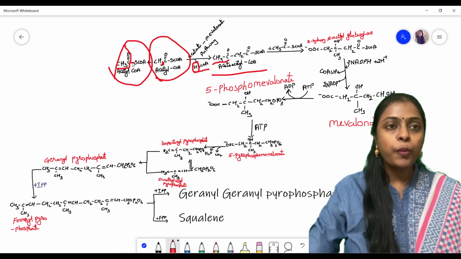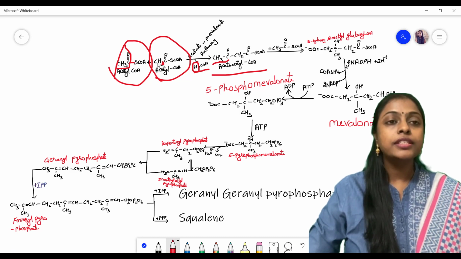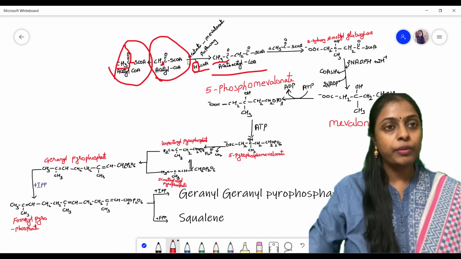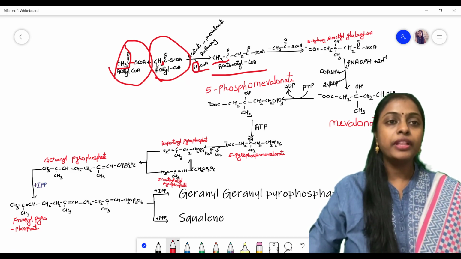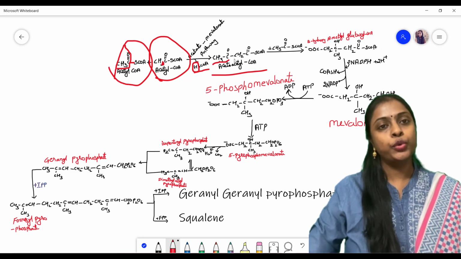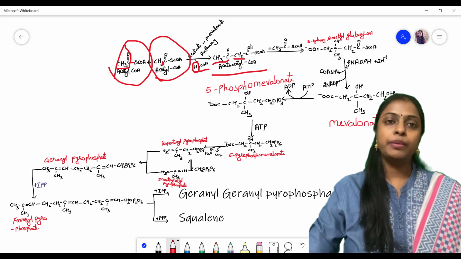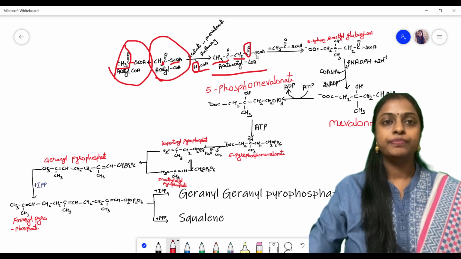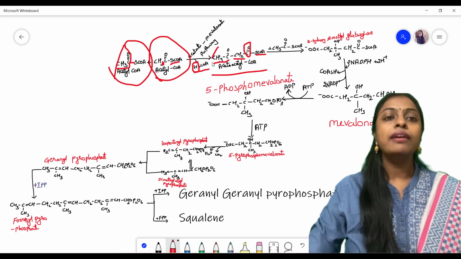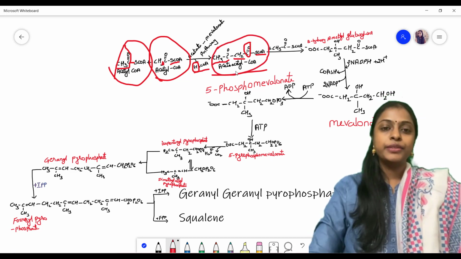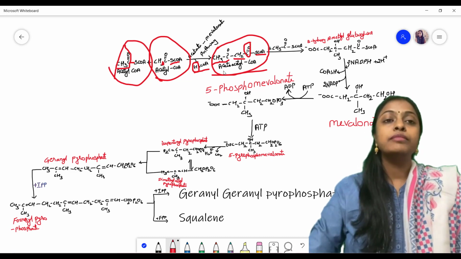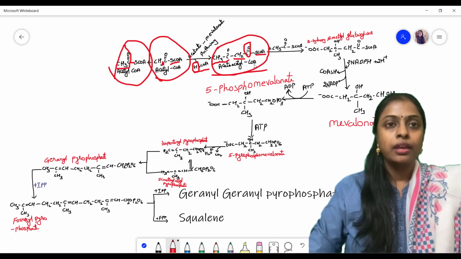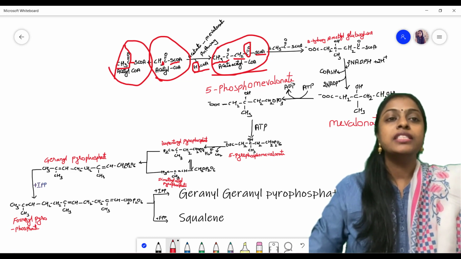When it is coming and binding, as we are removing this hydrogen from this compound, this will become CH2, and C double bond O, and S-CoA. So now our compound is acetoacetyl-CoA. The enzyme which is used in this condensation is acetyl-CoA thiolase. Okay, so this is our first step.